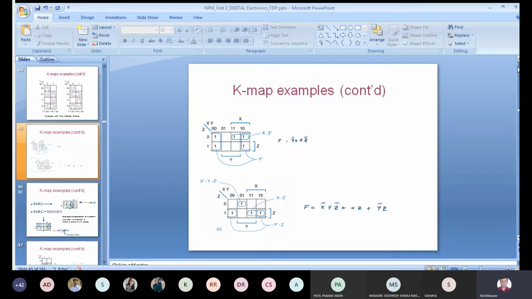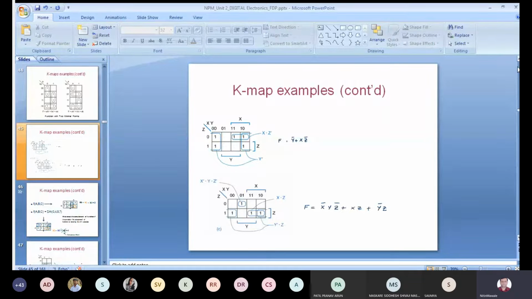But a quad is possible in a 3 variable K-map as the maximum grouping. For a quad, 2 variables will reduce, so the answer will be a single variable only. And if you are taking a quad in a 4 variable K-map, the answer is 2 variable, because 2 variables are reduced.